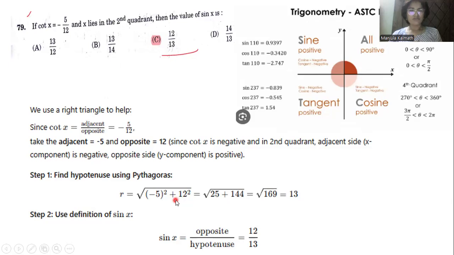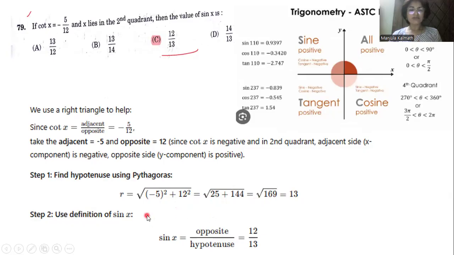A is the adjacent, minus 5 whole square, plus b is the opposite, 12 whole square. This equals square root of 25 plus 144, which is square root of 169, that is 13.